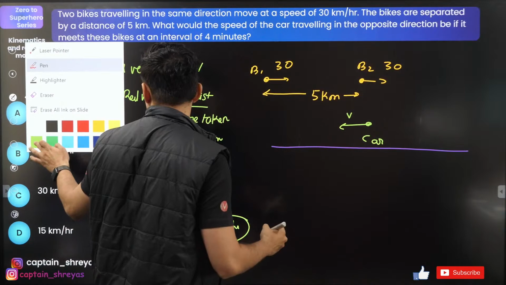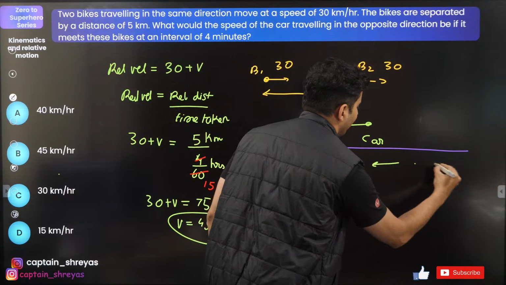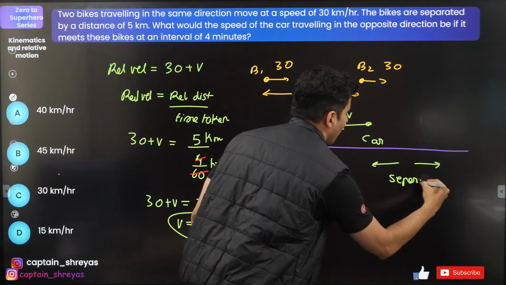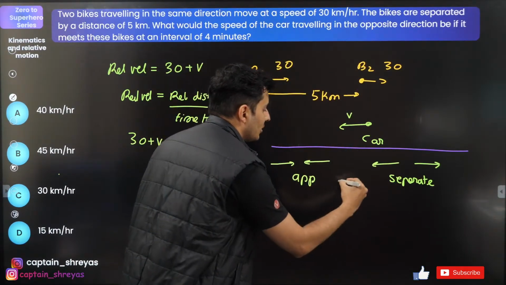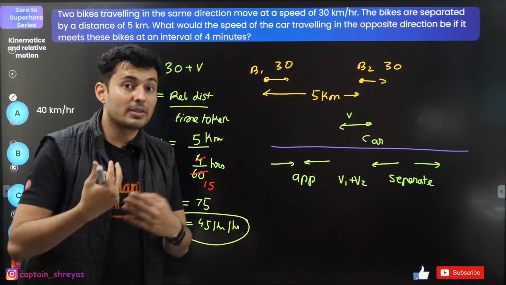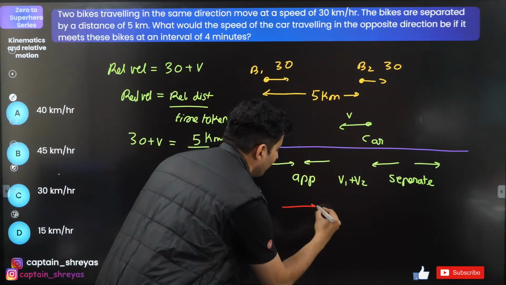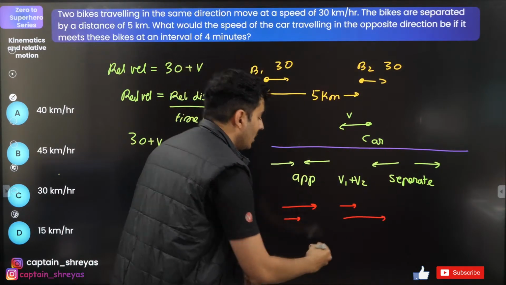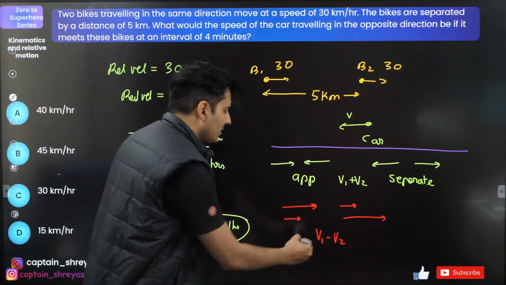Whenever things come close or they are going away, approach or separate, basically opposite directions, then use plus. So it is always v1 plus v2. When the directions are opposite, use plus. Understood? They will add. But if they are going in the same direction, then the relative velocity will be v1 minus v2 or v2 minus v1, whichever is bigger. So I'll just put mod over here.